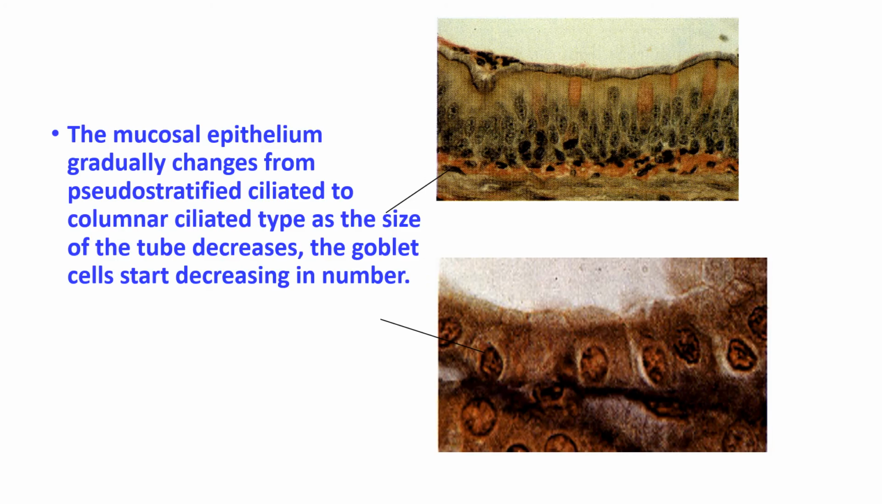As we descend down the tracheal tree, the mucosal epithelium changes its character. From pseudostratified, it becomes columnar ciliated, and the goblet cells also start decreasing in number. You can see this is the pseudostratified columnar epithelium with goblet cells. Now it becomes low columnar epithelium with fewer cilia and very few goblet cells.